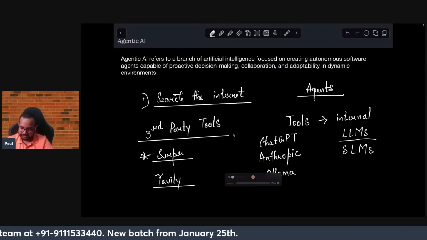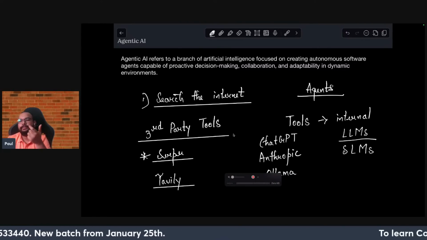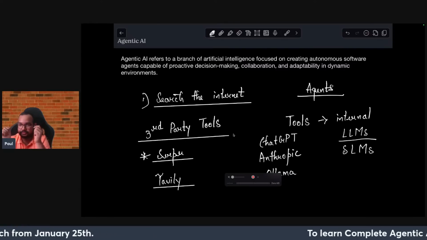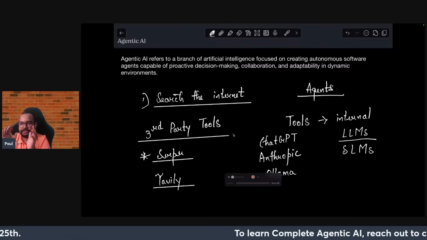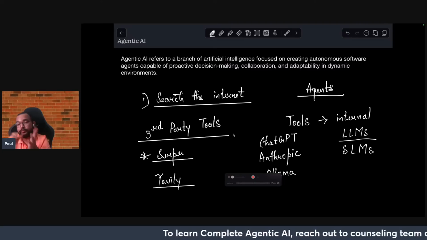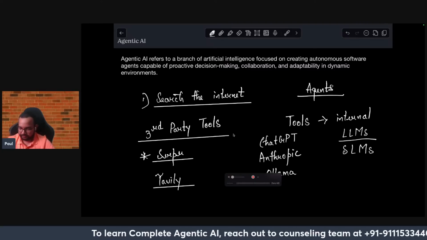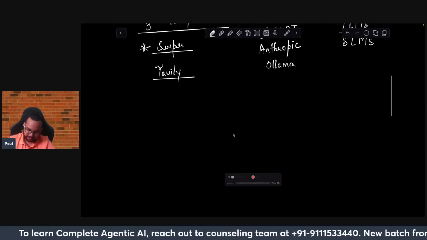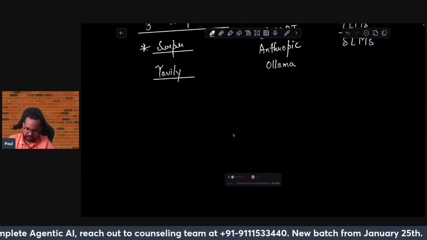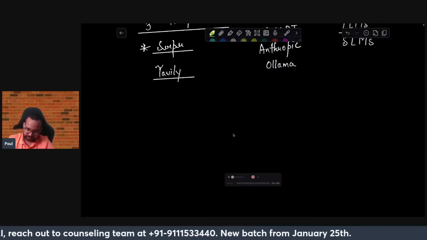As you can see, AI-based systems will be creating autonomous agents which can take their own decisions. They can collaborate with any other agent also. If I'm talking about, I have built two agents. So let me take two agents.